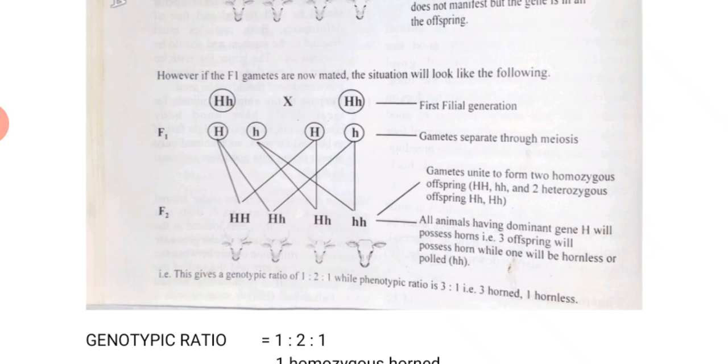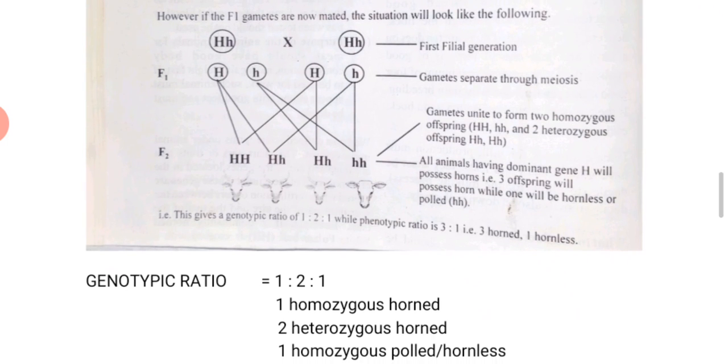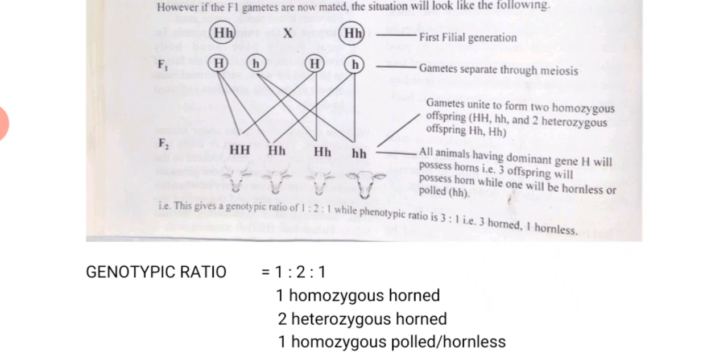Let's now say all animals having the dominant gene, capital H, will possess horns. That is, 3 offspring will possess horns, while one will be what? Will be hornless or polled. That's small h. Can you see now? This gives a genotypic ratio of 1:2:1, while the phenotypic ratio is 3:1, that is 3 horned and 1 hornless.